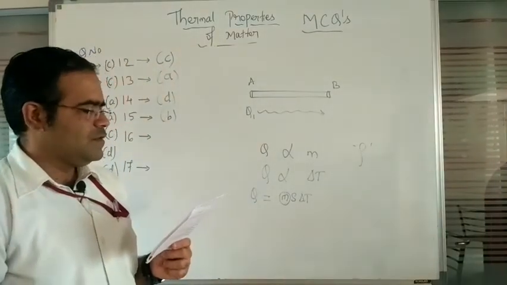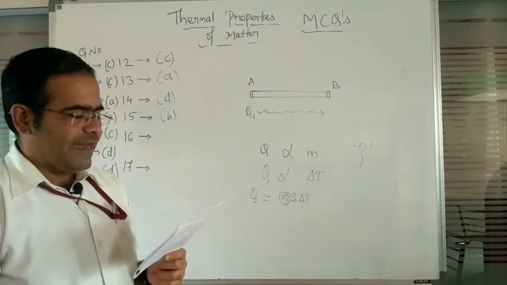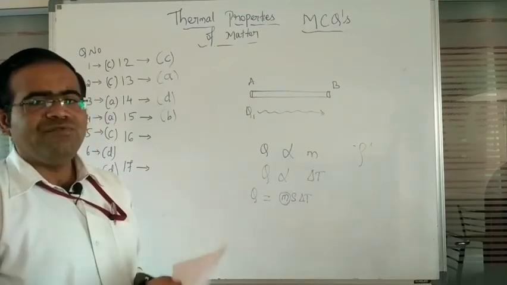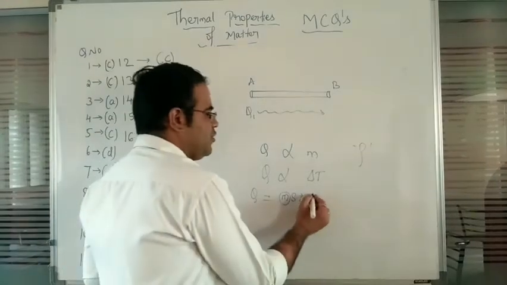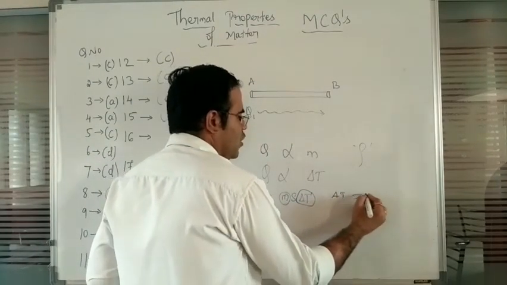Next, the third option is uniform gradient, sorry, temperature gradient. In the fourth option, uniform temperature. Here the temperature should not be uniform. So the temperature difference delta T should not be 0.